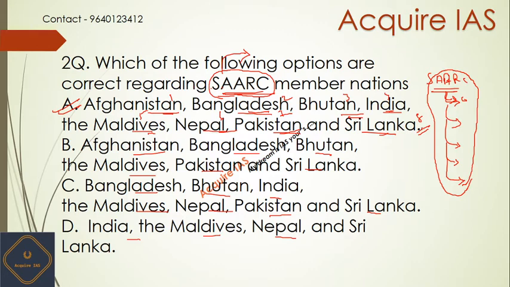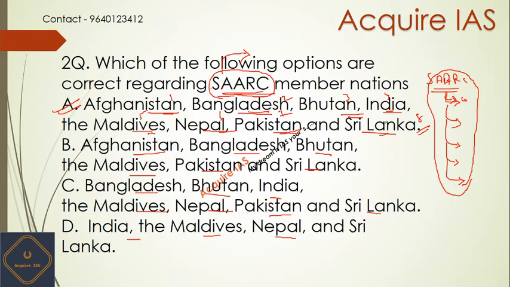I hope you got this. Your homework is to mark these countries in your atlas, and mark the capitals and important cities of these nations as well. By this you will get a little bit of practice in map pointing too.